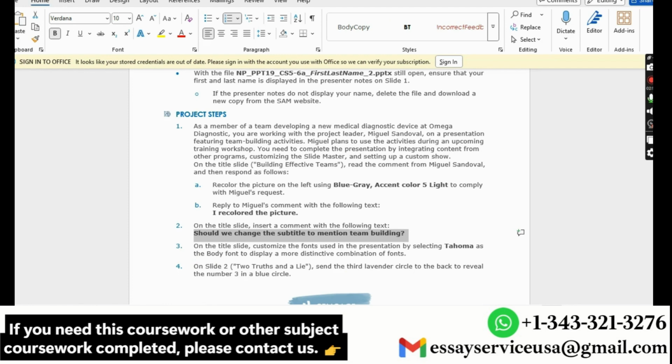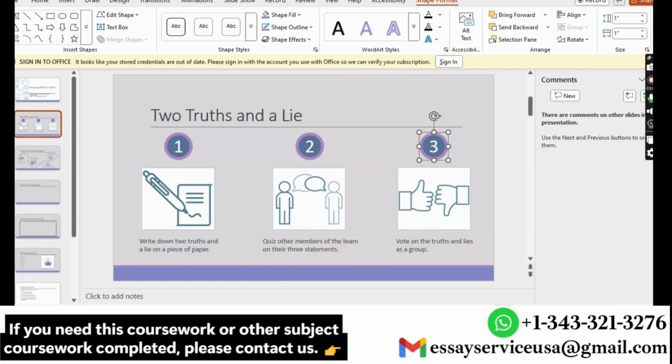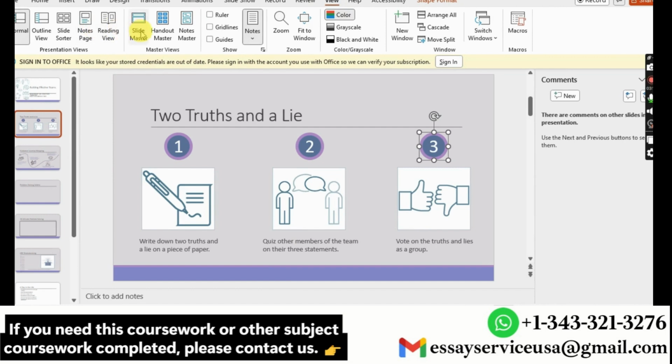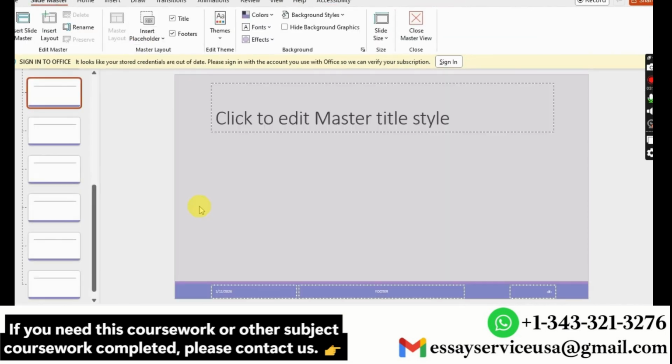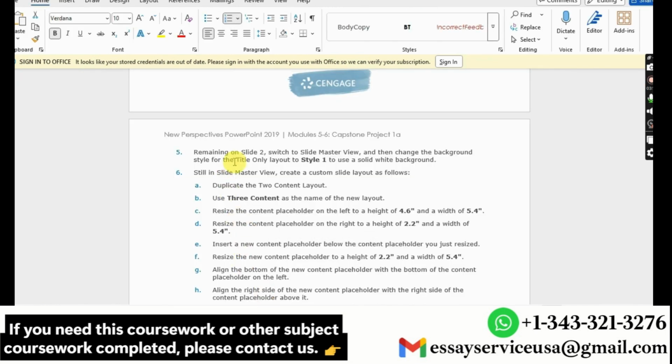Then moving to step 5, remaining on slide 2, I have to switch to slide master view and change the background style for the title only layout to style 1.